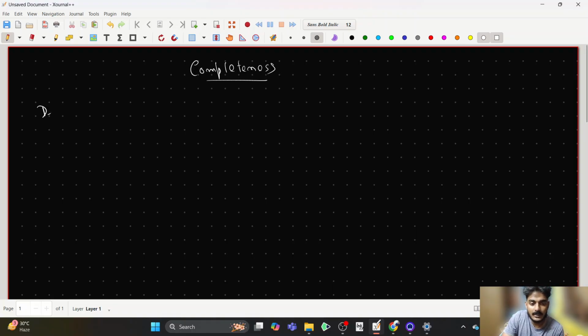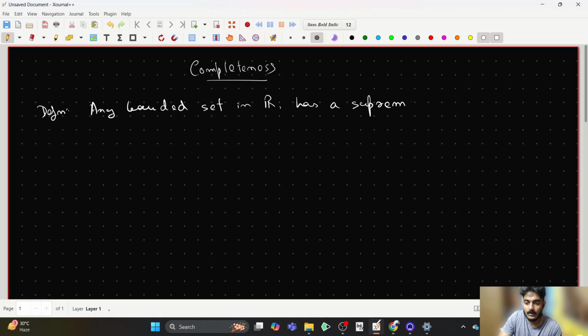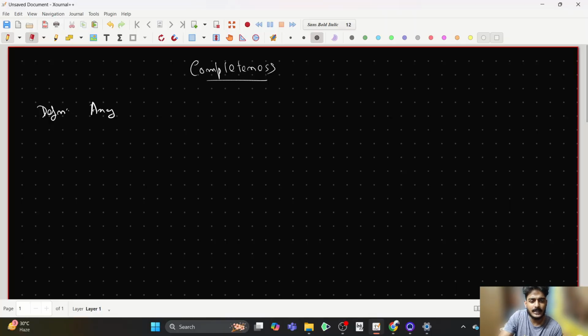So the definition of completeness is basically that any bounded set in R has a supremum, and an infimum, or rather, let me be a bit more precise.